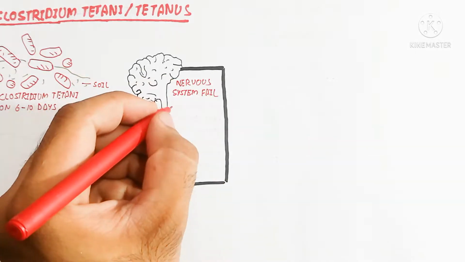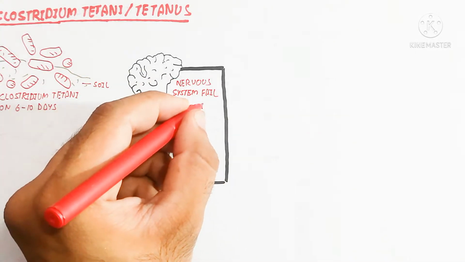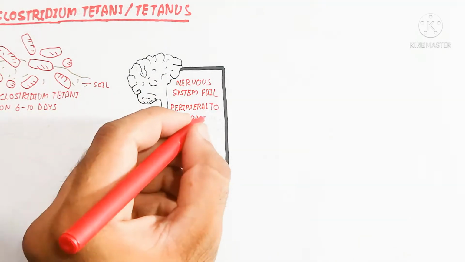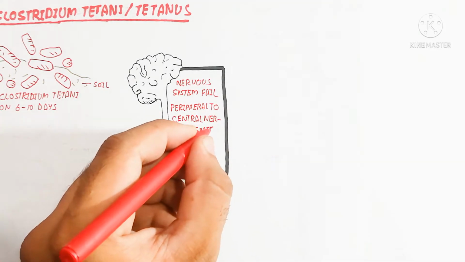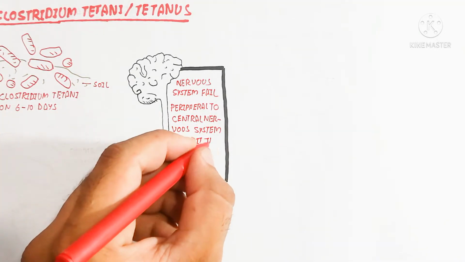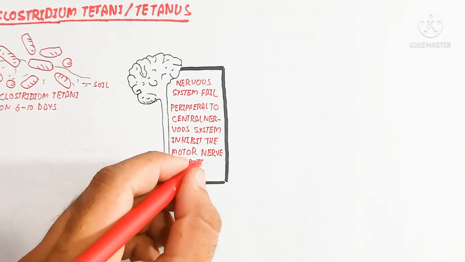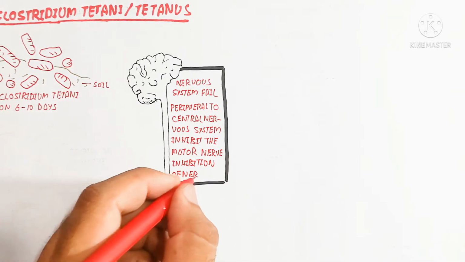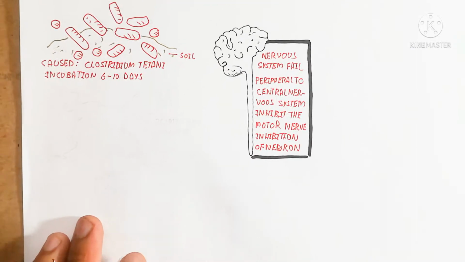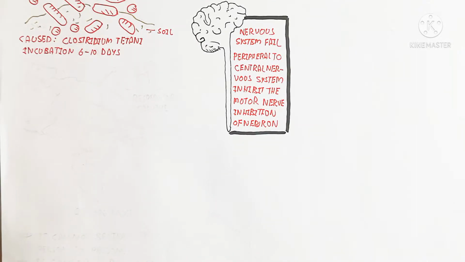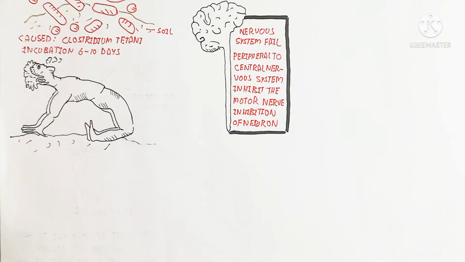The toxin travels from the peripheral to the central nervous system and inhibits the inhibitory neurons, those neurons which inhibit the motor neuron and stop the movement of muscle when required. So they are inhibited, and it means continuous movement of the muscle will occur.